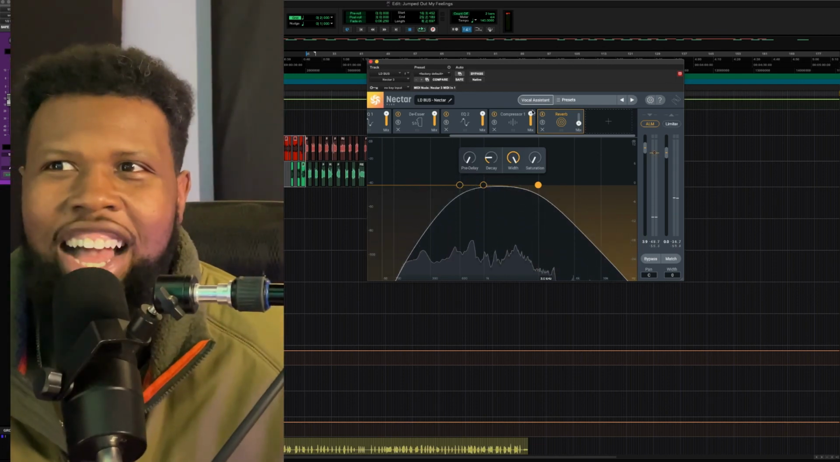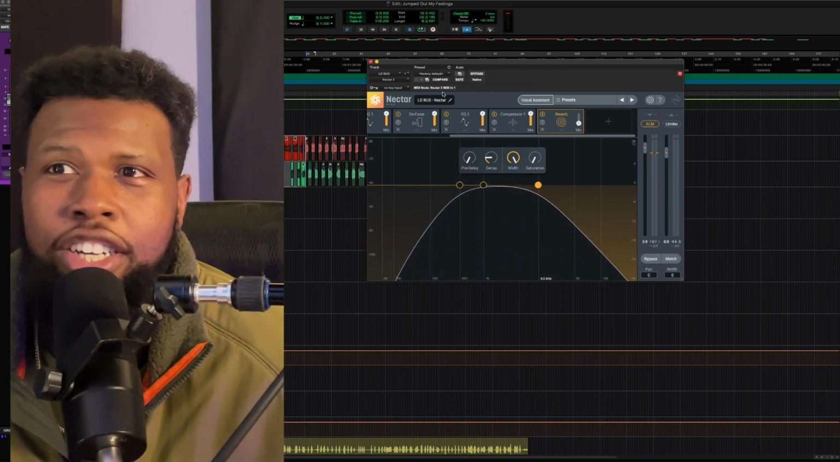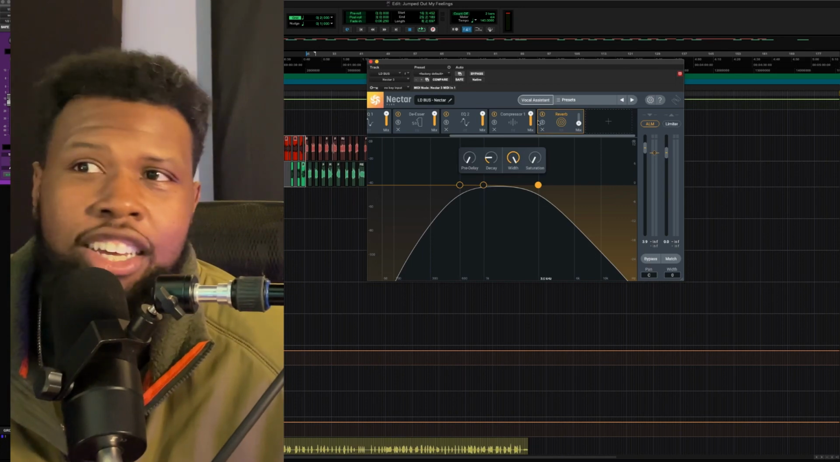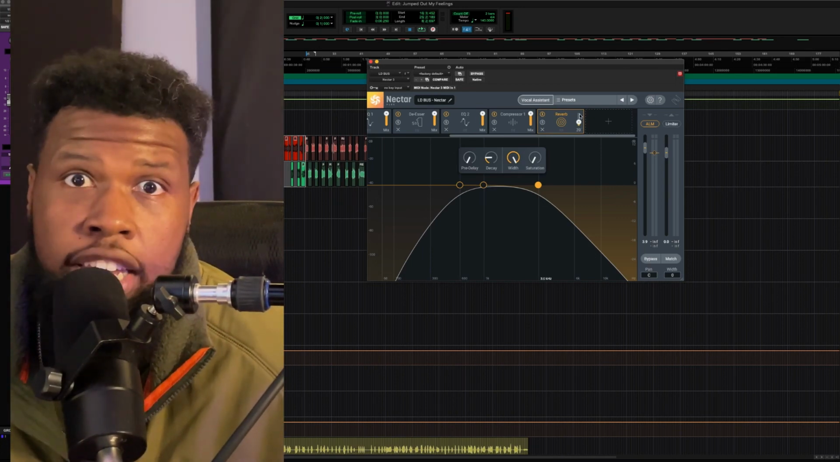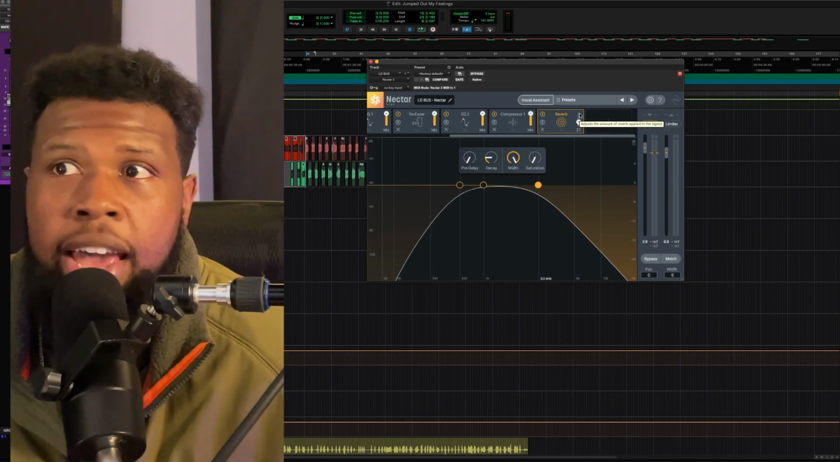Oh, another quick thing, I love the little mix knob that they have for each plugin, because you can mix in the compression, you can mix in the EQ, you can mix in the reverb. So I'm going to overdo the reverb so we can really hear it, and then we'll dial it back.